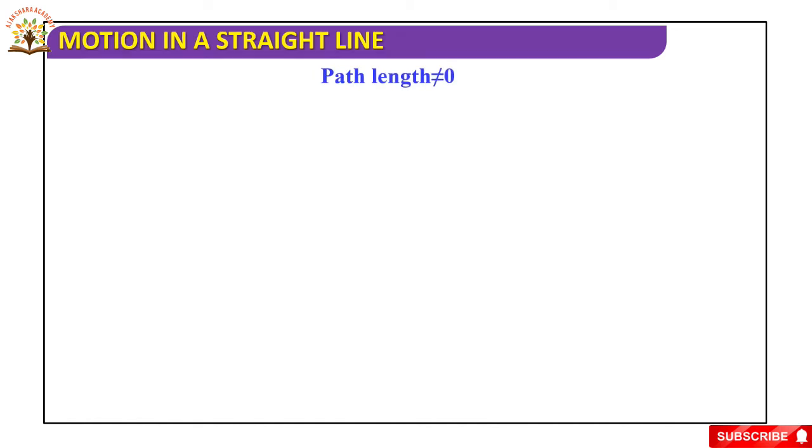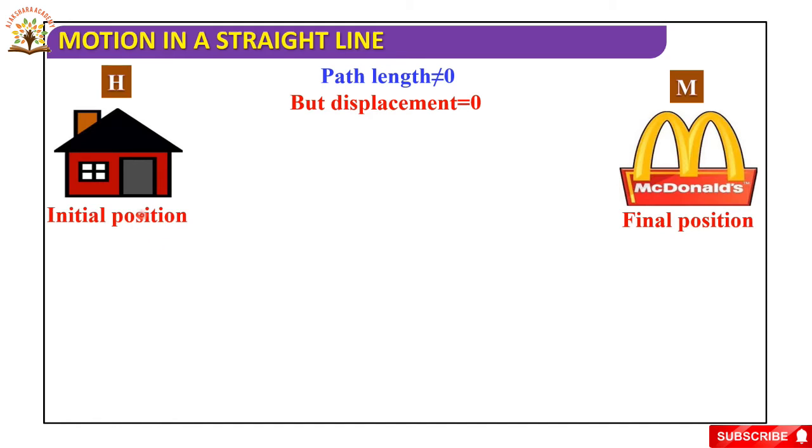Next, path length is not equal to 0 but displacement is equal to 0. When the initial and final positions are the same, then displacement is 0. For example, here this is the initial position and this is the final position. A boy is riding the bicycle from home to McDonald's. First he goes and reaches McDonald's, and then again from McDonald's he returns home.